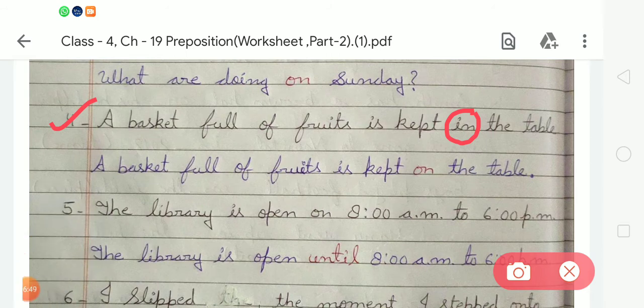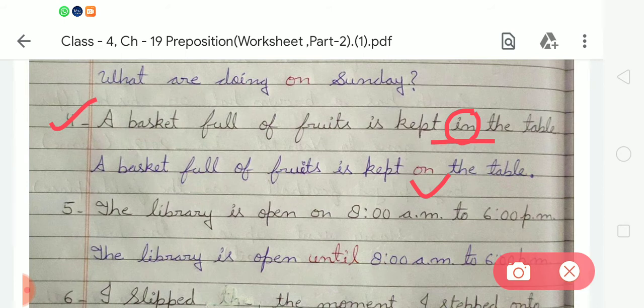We have to convert in to on. We have to write on in place of in. Okay, so we have to write a basket full of fruits is kept on the table. Okay, now come to the next.